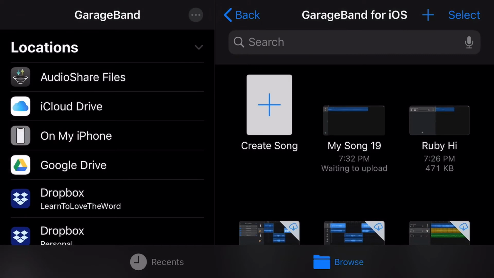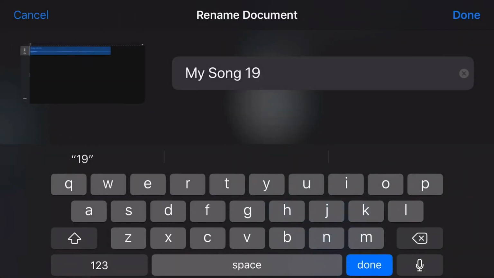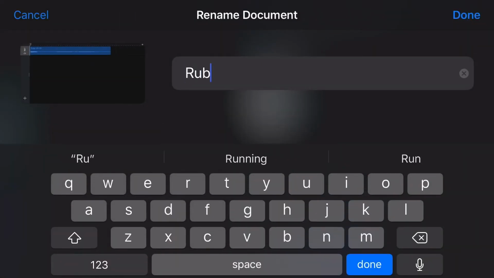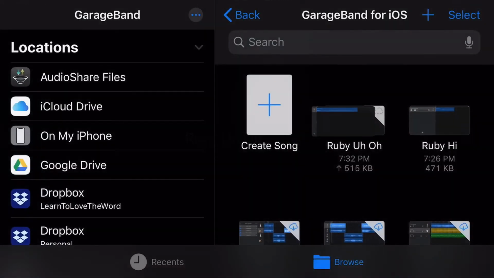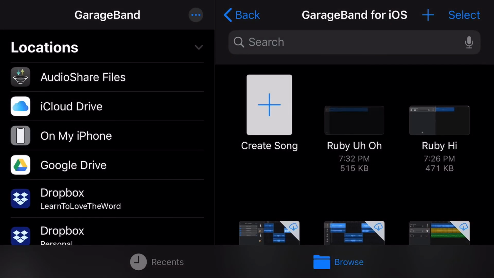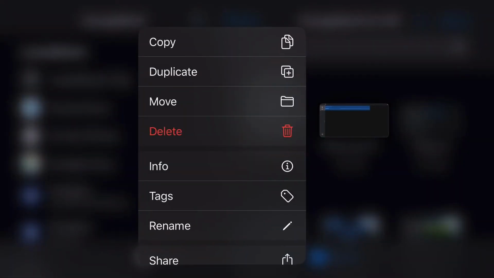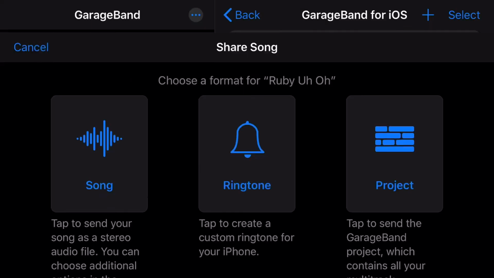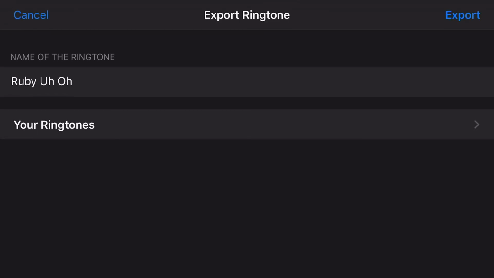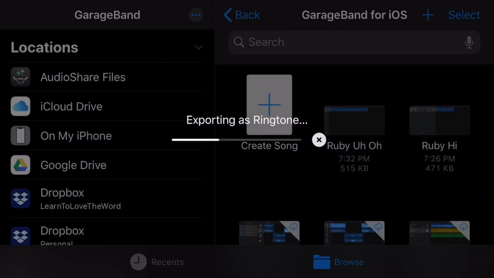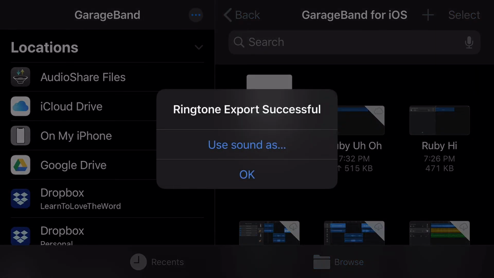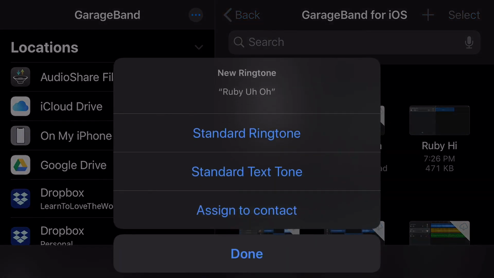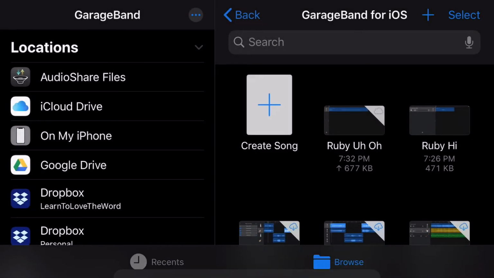And then you go back to the main screen and then tap and hold on, well, I'm going to rename it first. But then when you tap and hold on it, you get the menu, and the last one is to share. And then the middle option here is ringtone. And it's going to save it to your ringtones. And then you click Use Sound As, and then I can pick Standard Text Tone.